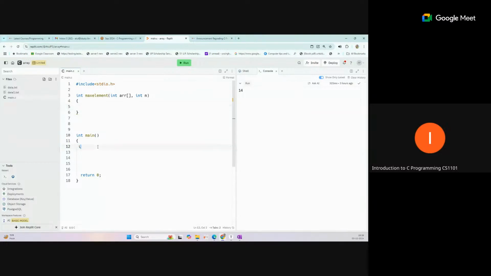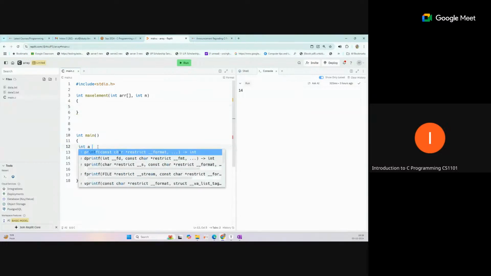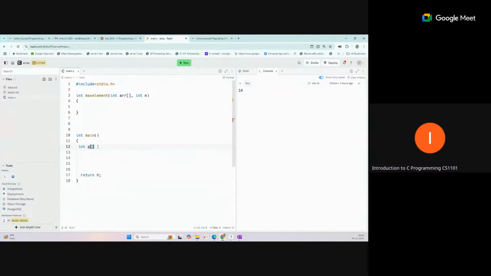Suppose our array is like this, int a of 10, naming may be different. I'm just taking a normal example: 1 2 3 4 5 6 7 8 9 10.